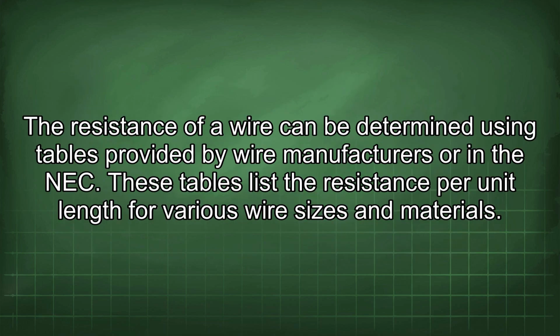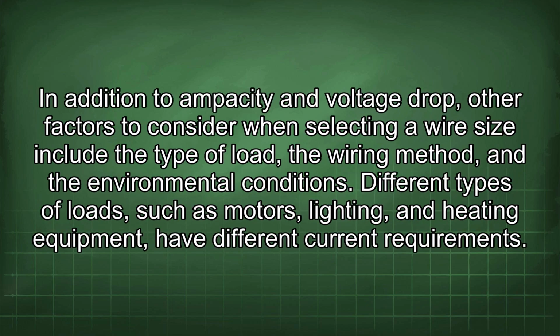The resistance of a wire can be determined using tables provided by wire manufacturers or in the NEC. These tables list the resistance per unit length for various wire sizes and materials. In addition to ampacity and voltage drop, other factors to consider when selecting a wire size include the type of load, the wiring method, and the environmental conditions.